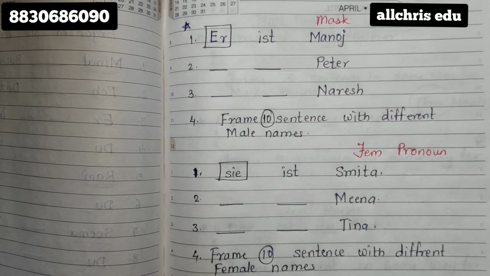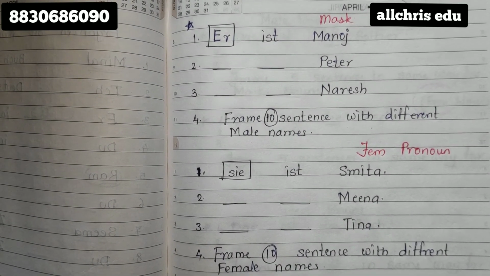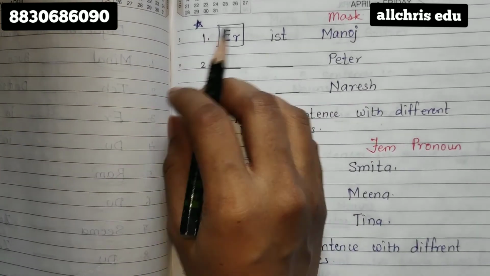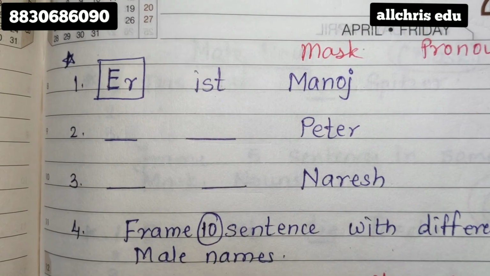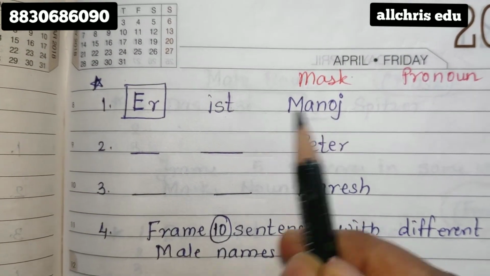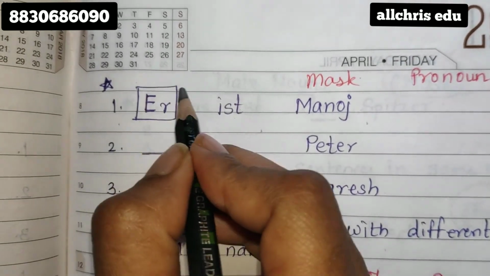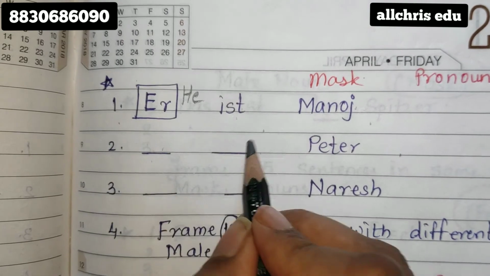Now here, one simple task I have kept so that you will be good with your pronouns. As you can see, I have given you some examples of male names. So, Er ist Manoj. Er means he. Er ist Peter.